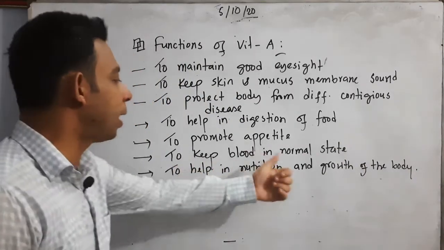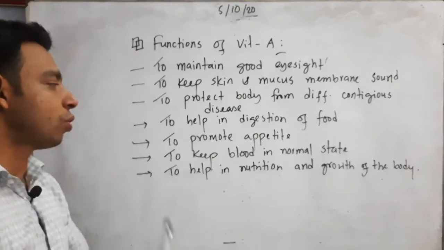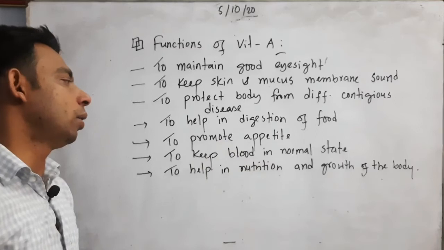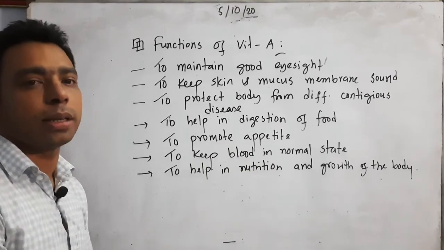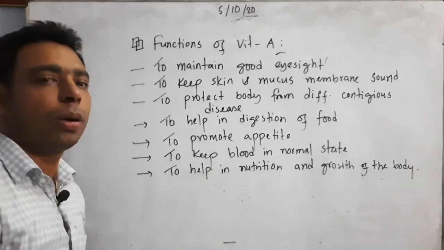And then, to keep blood in the normal state. Yes, if blood circulation is not in the normal state and goes on in a very abnormal state, then different kinds of disease can affect our body parts.